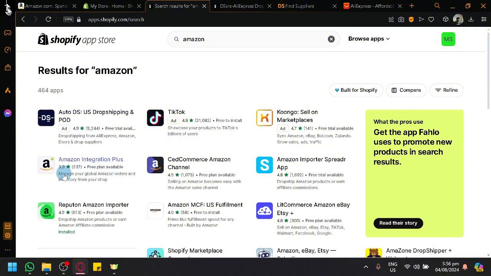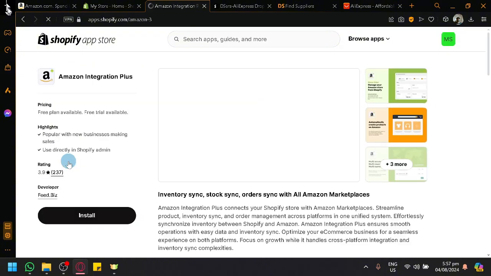What we're going to use is called Amazon Integration Plus. There are other applications, but those are specifically for dropshipping, where you get the products from Amazon and not the other way around, which is what we want. So we're going to get this, open it, and install it.